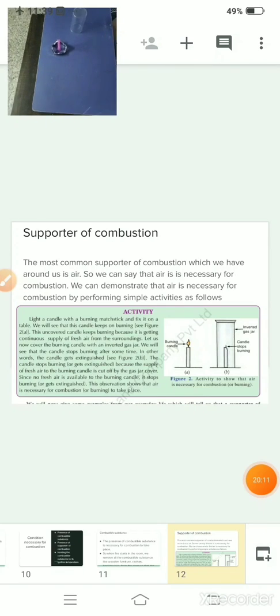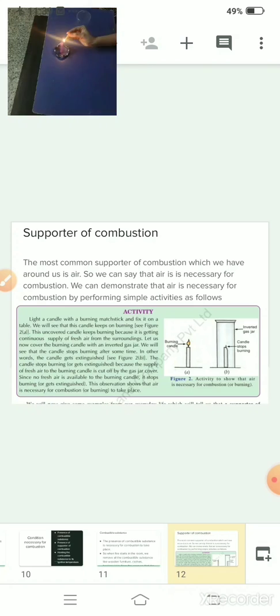So let us perform an activity. I told you that oxygen is necessary for burning. If we burn this candle, from where will this candle get oxygen? This candle will get oxygen from the room, or from the air present in the room.